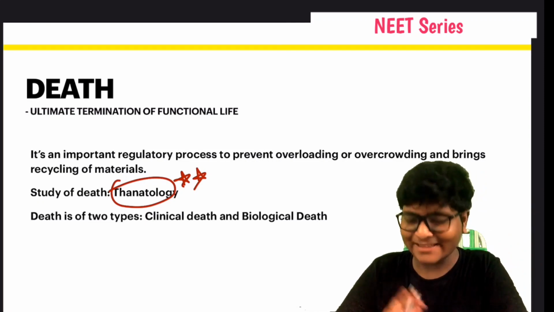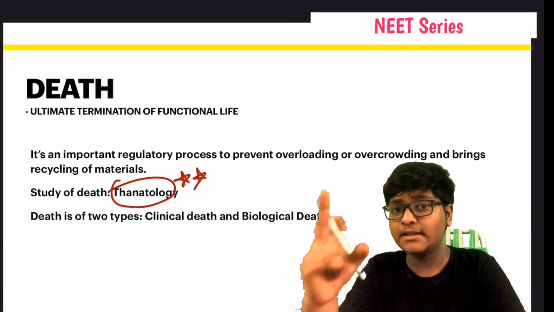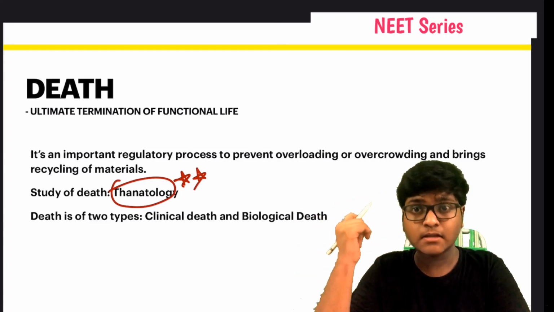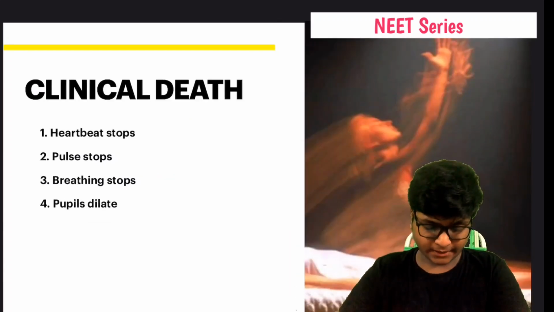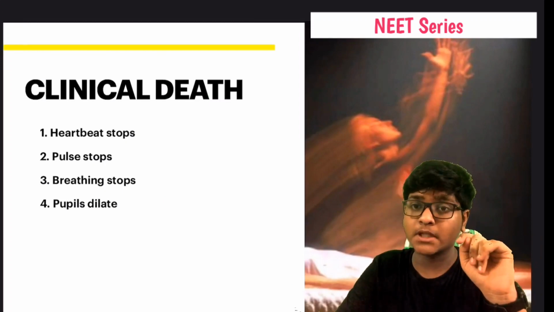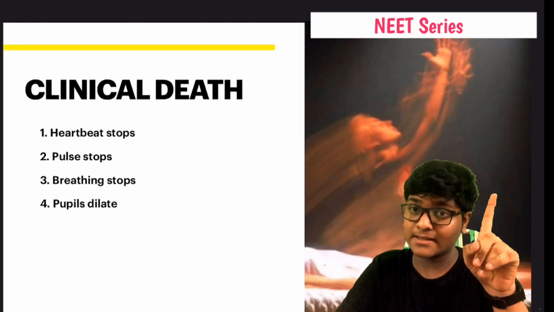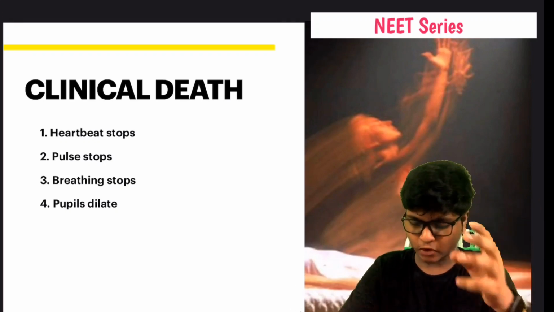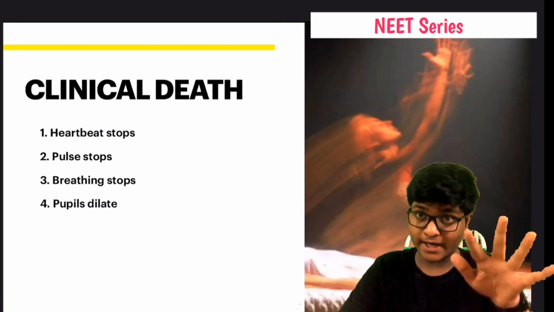Okay, death is of two types: clinical death and biological death. What are clinical death and biological death? Clinical death happens when our heartbeat stops. When the heartbeat stops, it's considered clinical death, or if the pulse stops, or breathing stops, or if the pupils dilate.